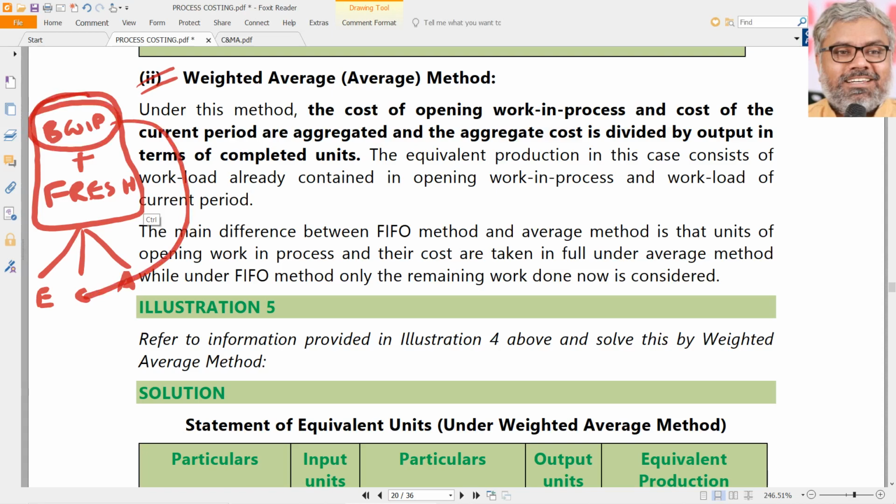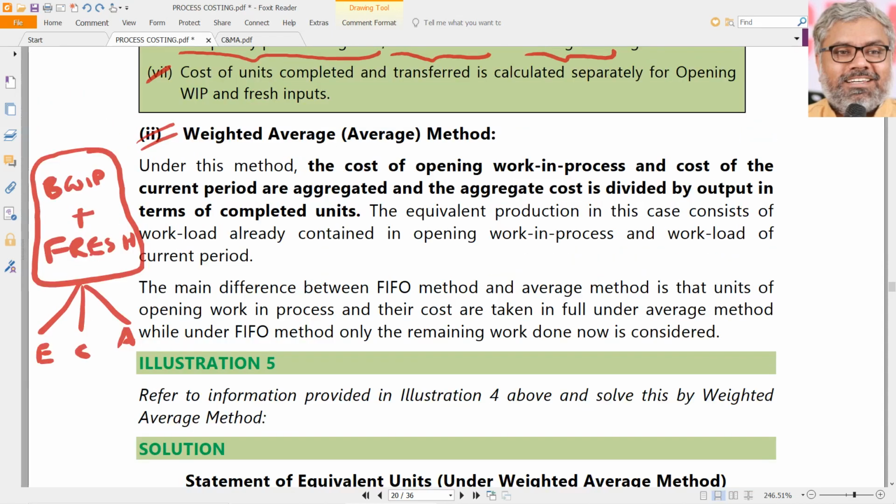No separation of beginning work in progress directly coming to completed units. No, this is not done. That is the only difference. So we don't separate or segregate the beginning work in progress. We don't match the beginning work in progress with the completed units like we do for FIFO. So what happens here? All the costs are mixed. The cost of opening work in progress and the cost of current period are aggregated, and the aggregate cost is divided by the output in terms of completed units or equivalent units.